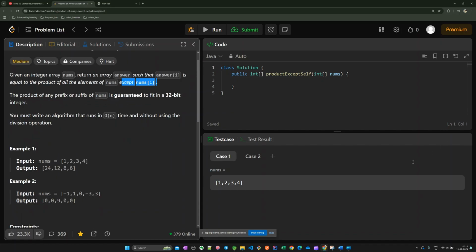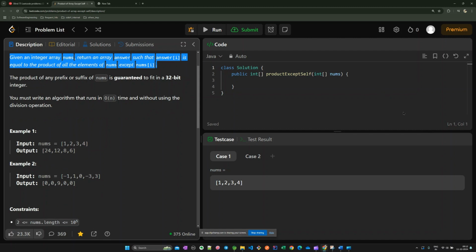Okay, so for example, we are standing at the zeroth index. At the zeroth index of the output array, we should have the product of all the elements in the array except that element. So 2 times 3 is 6, 6 times 4 is 24. So 24 would be the answer for the output array at that position. The other thing it says is that the product is guaranteed to fit in a 32-bit integer, so we are not bound to take long or float. We can take the normal primitive integer type.